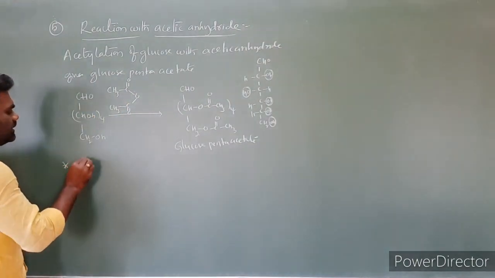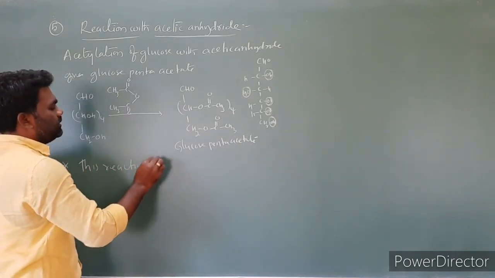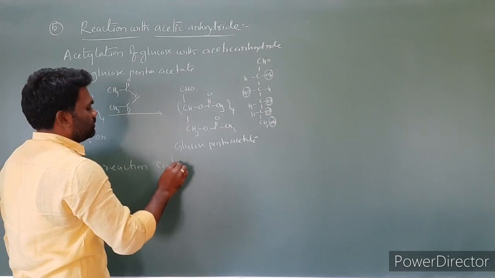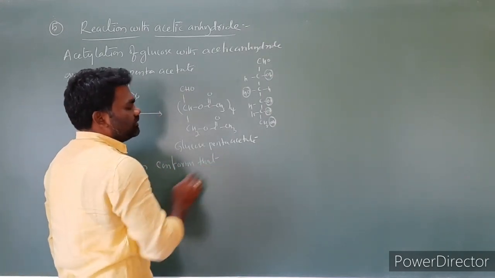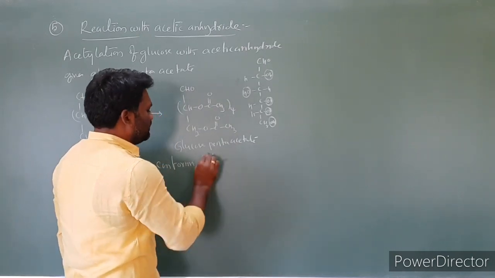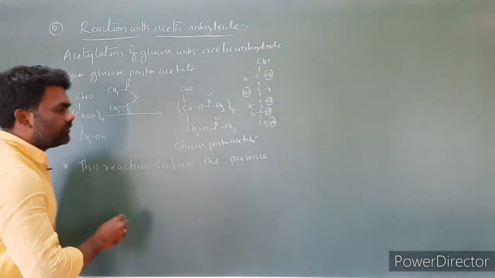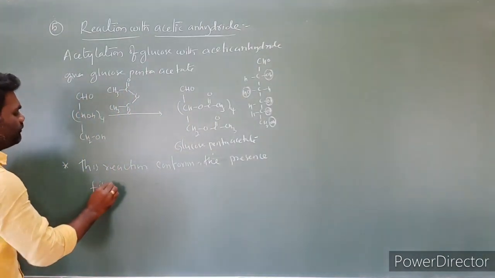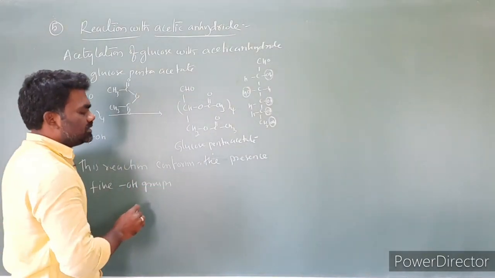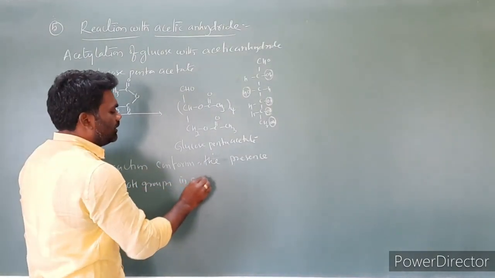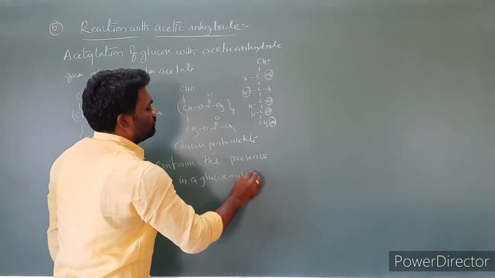Write the statement: this reaction confirms the presence of 5 OH groups in a glucose molecule.